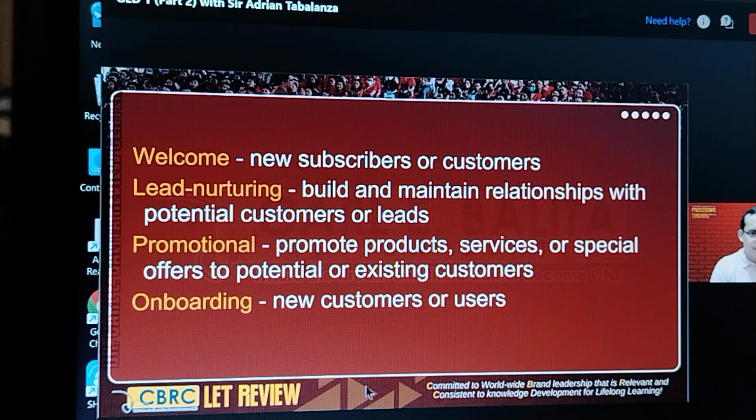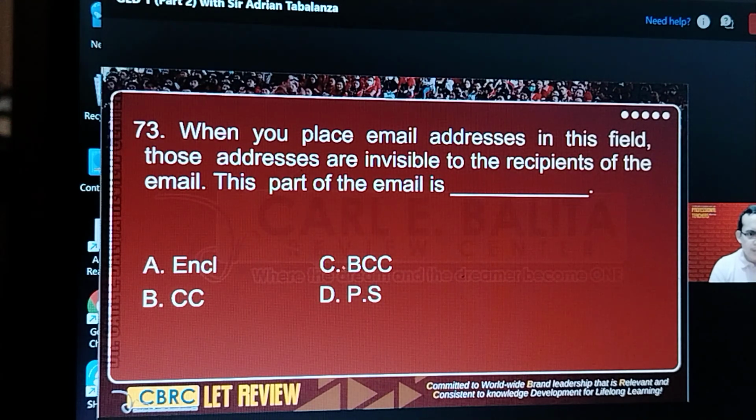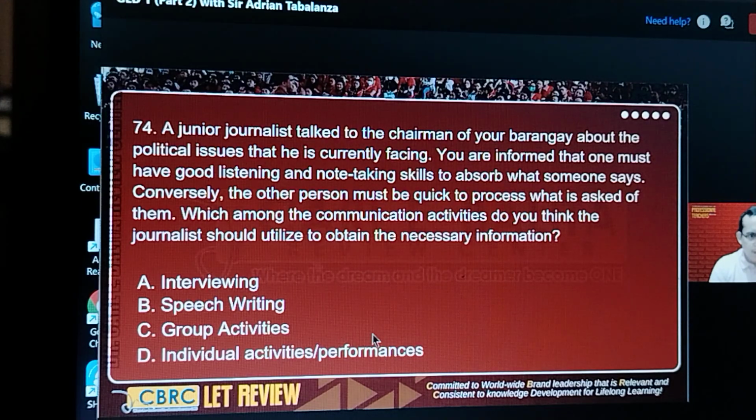All right. Next is 73. Keywords here, invisible. So this should be easy. If your email addresses are invisible, therefore this is BCC or blind carbon copy. Next, this is pretty long, but what's happening here is that someone is asking a question, the other is answering the question. So this is an interview, letter A.